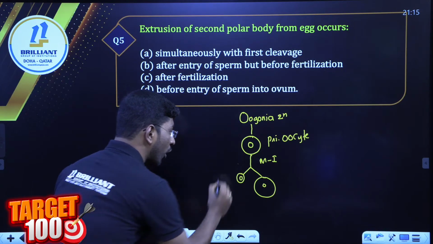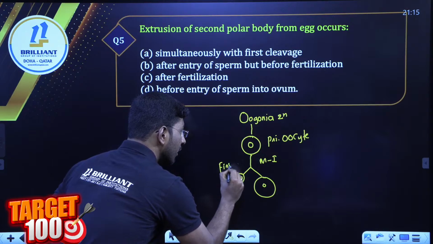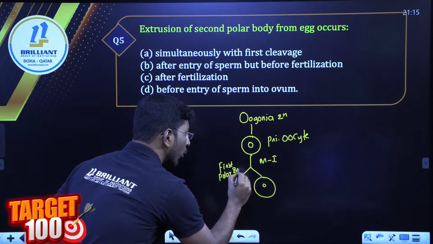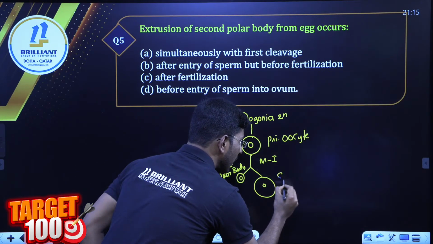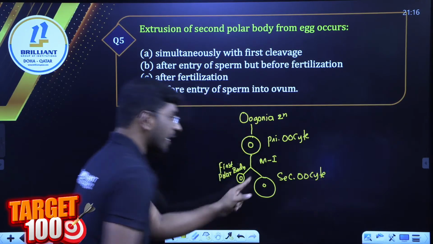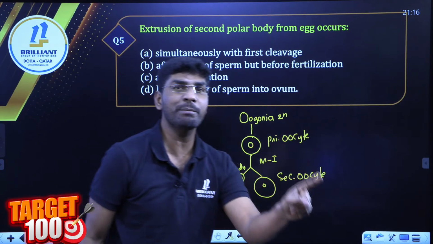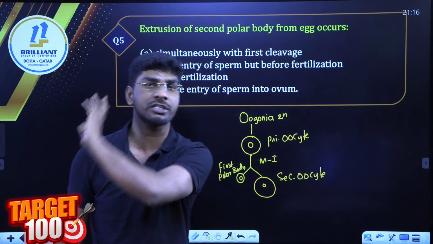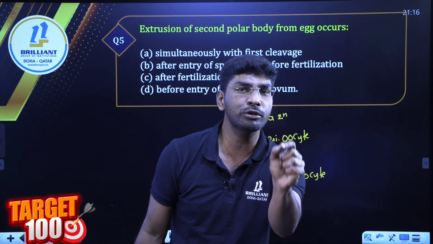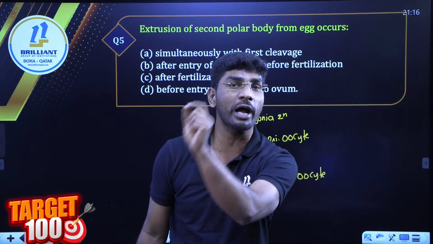What is this smaller one called? First polar body. First polar body, and the second one is called secondary oocyte. Now this secondary oocyte will complete meiosis 2 at dash. I am going to read your comments. This secondary oocyte is going to complete meiosis 2 at dash.